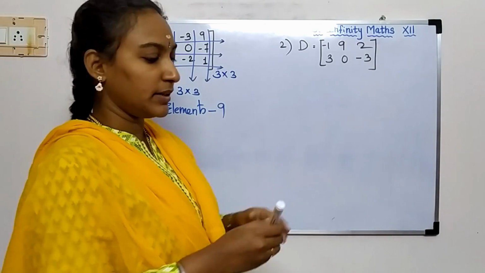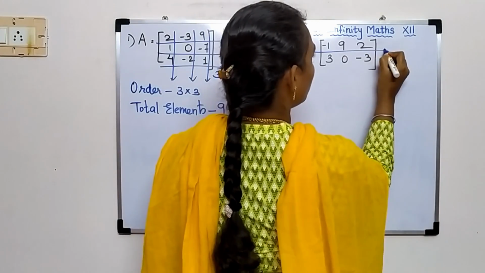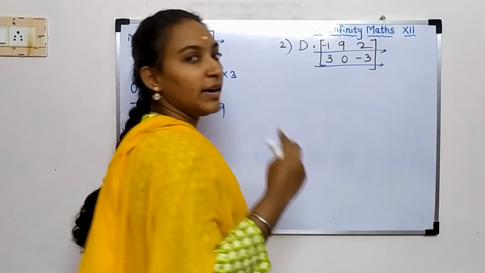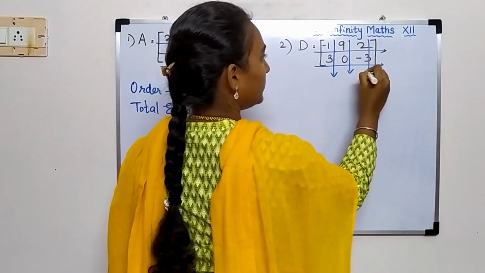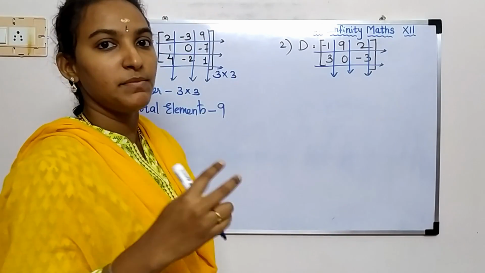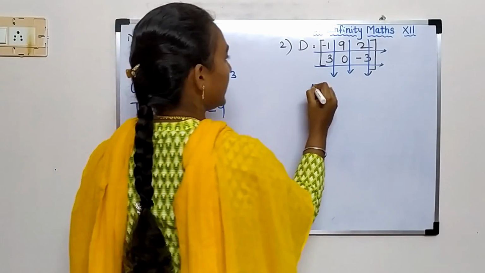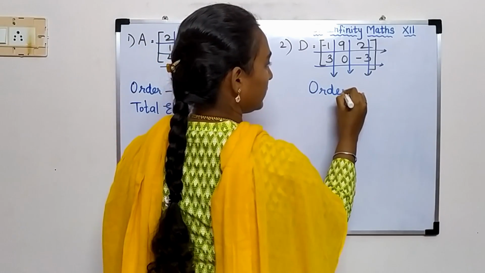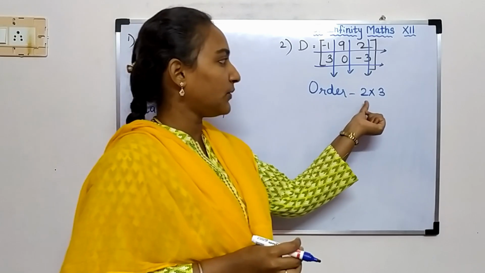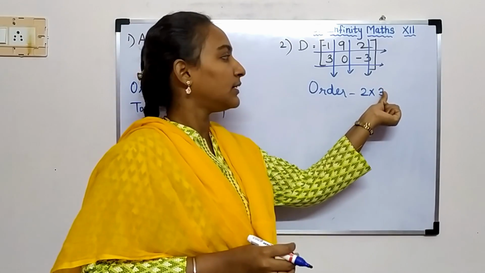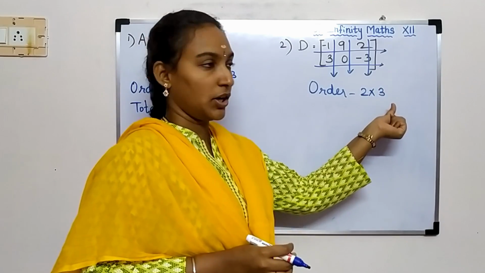Similarly, see this problem. This is our row 1, 2. We have 2 rows. This is our column 1, 2, 3. We have 3 columns and 2 rows. So the order will be 2 by 3. Okay. First we have to write the number of rows, then we have to write the number of columns.